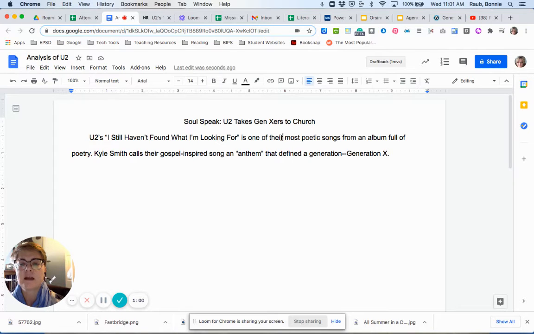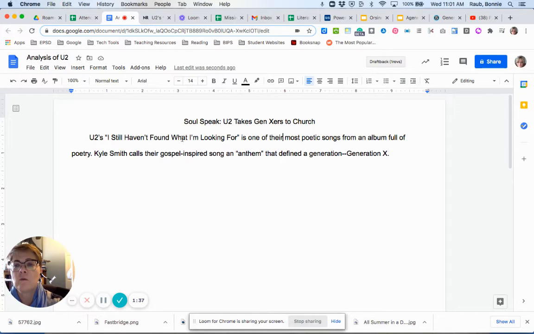So the title of my essay is Soul Speak, U2 Takes Gen Xers to Church. And I open my essay by saying U2's I Still Haven't Found What I'm Looking For is one of their most poetic songs from an album full of poetry. Kyle Smith calls their gospel-inspired song an anthem that defined a generation, Generation X. All right, so you'll see here that I'm using quotations around the word anthem because I borrowed that word from Kyle Smith's article about this song.